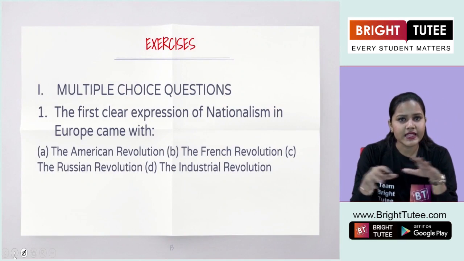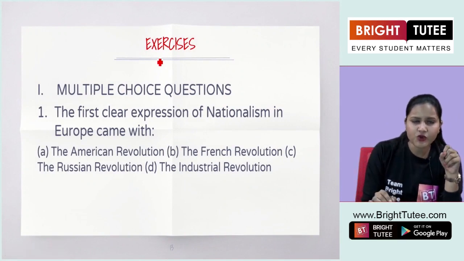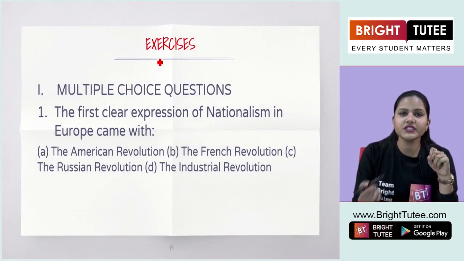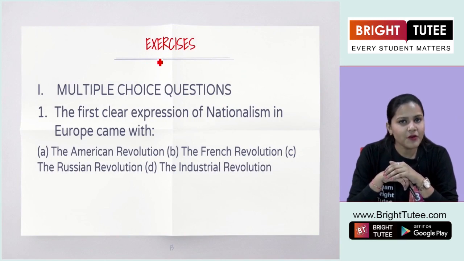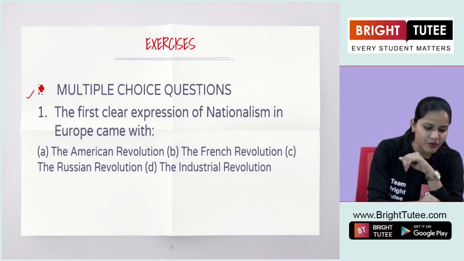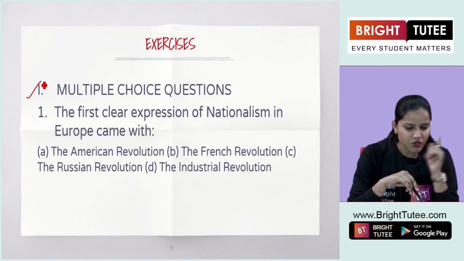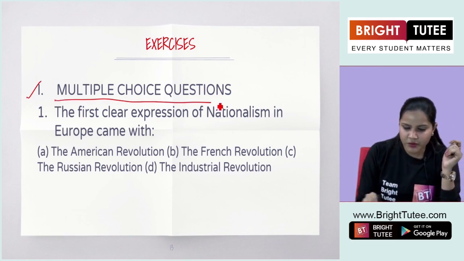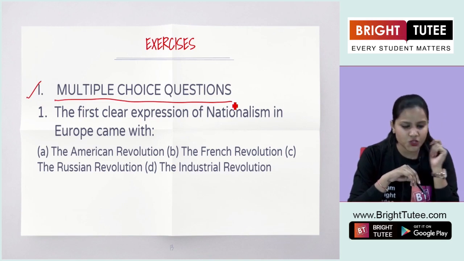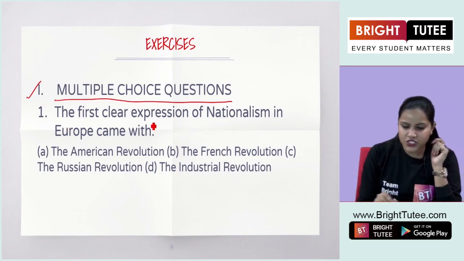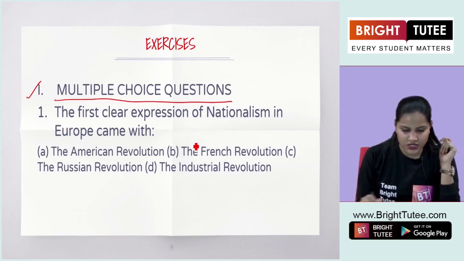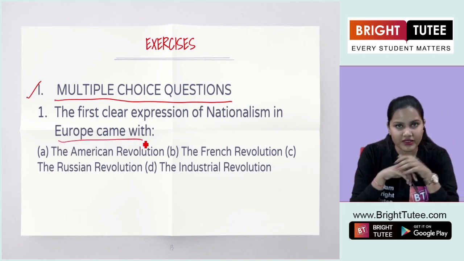Now, students, this was all about the introduction or the idea of nation and nationalism. Here we are going to solve some of the important questions given in your exercise section. In the multiple choice questions, the first question is: the first clear expression of nationalism in Europe came with.